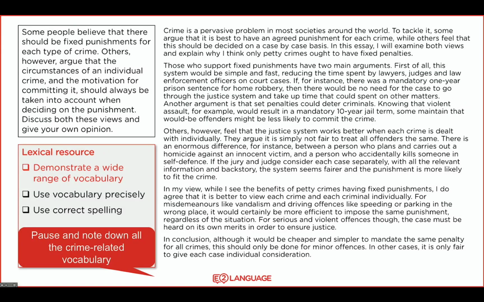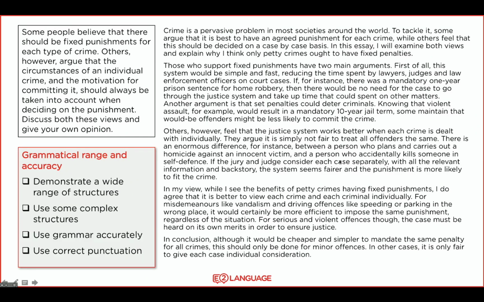Okay. What I want you to do is pause the video and note down all the crime-related vocabulary in here. And just also notice that vocabulary doesn't necessarily mean a single word. It could mean a phrase or a collocation.